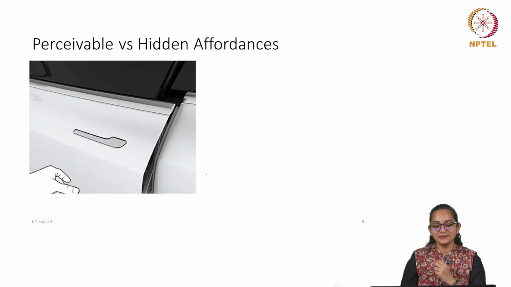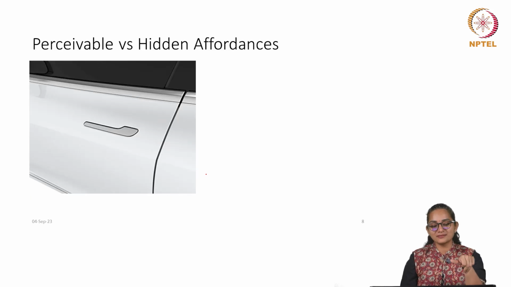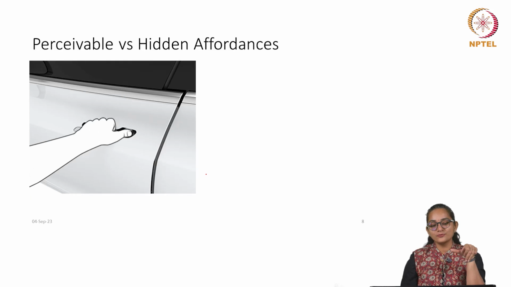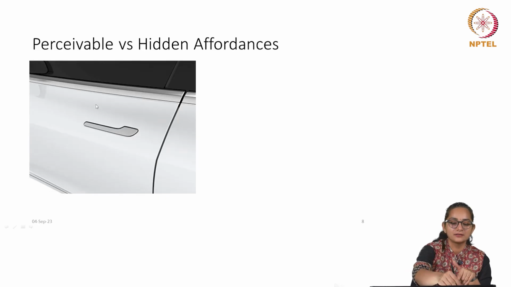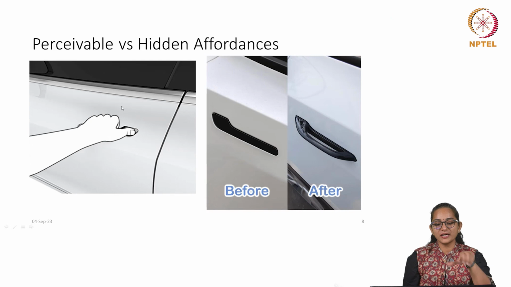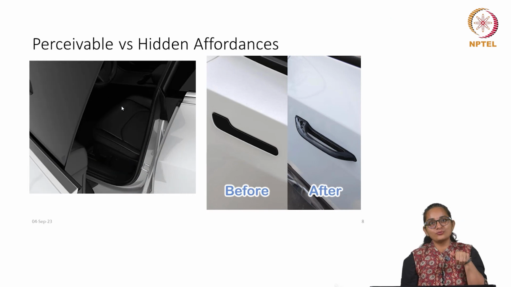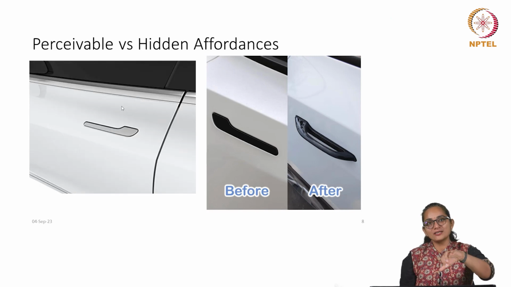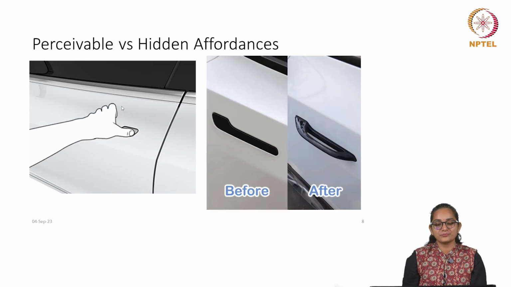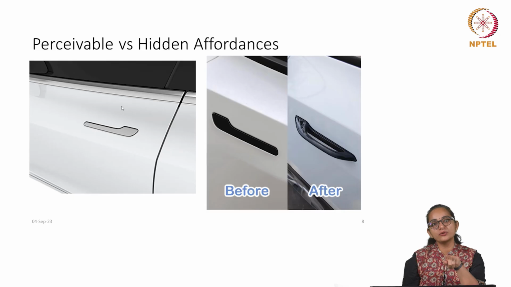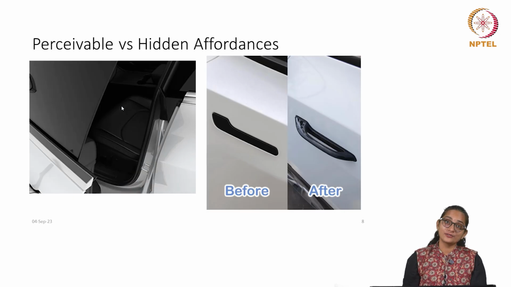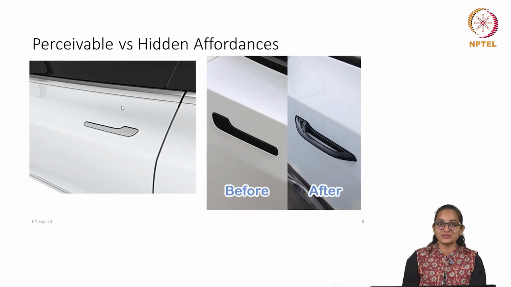Basically you need to press with one thumb. Then the other long part of the handle comes out and then you pull it. So, you press and you pull, everything is done at the same time. But just by looking at it, it is not easy to understand. One may go and try to just push it like a button with the finger. Well, I tried to do it when I interacted with a Tesla for the first time.